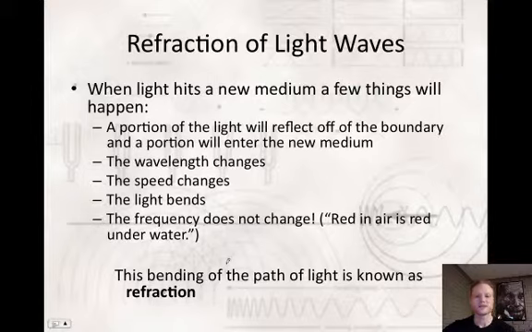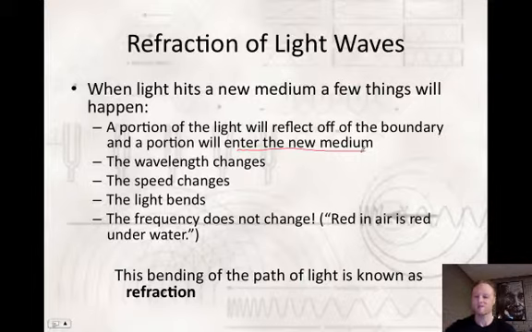The refraction of light waves. Basically what ends up happening is when light hits a new medium, and what I mean by that is when light changes from, say, air to water, or from water to air, or from air into glass, a few things happen, and they're listed here. A portion of the light wave will reflect off of the boundary, and a portion of it will enter the new medium, and that's really what we're concerned with. What happens to that light wave as it goes into this new substance?